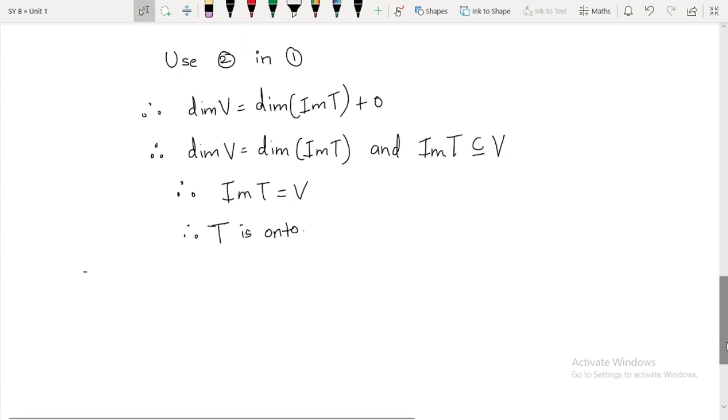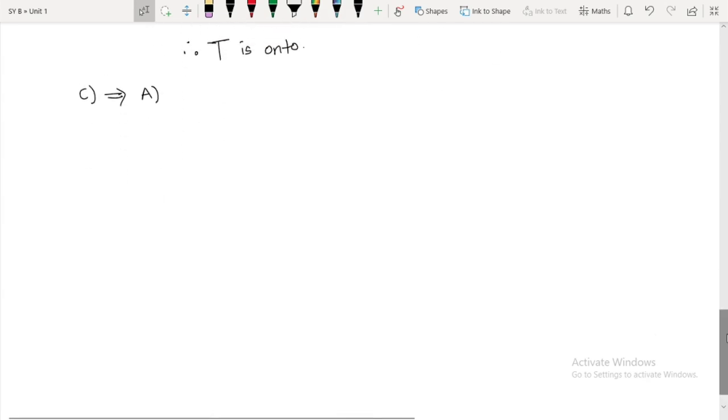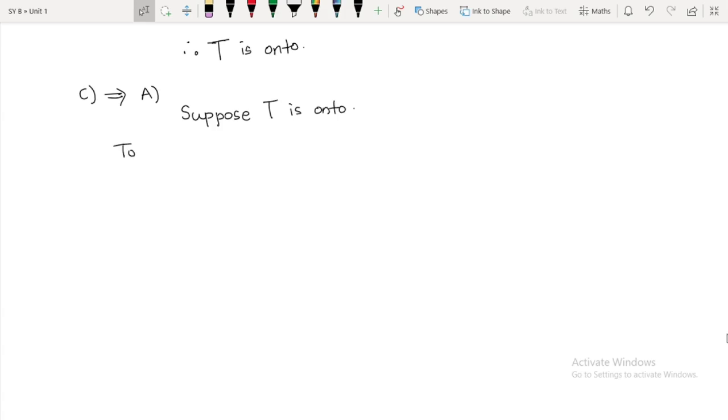Now we will prove C implies A. So what are we going to assume? We are going to assume that T is onto. So I will say suppose T is onto. But before that, since T is onto, what will be image of T?